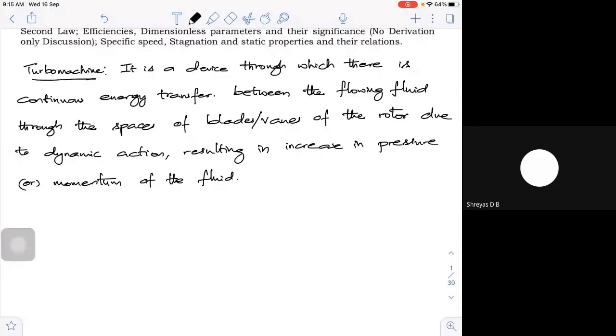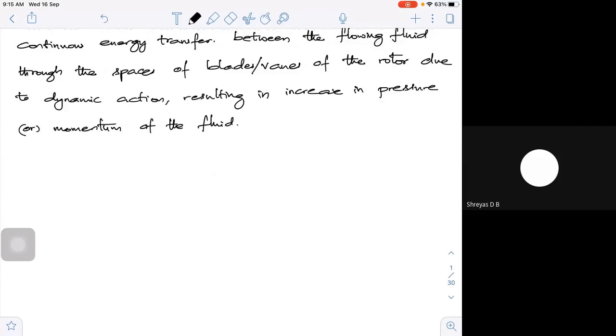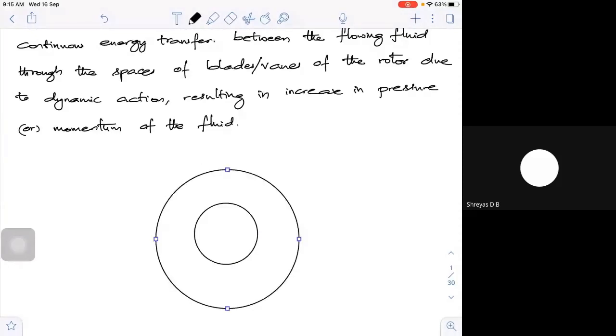What is it actually? A turbo machine is a device or machine in which there is a continuous energy transfer between the rotor and the flowing fluid. Where exactly is the fluid flowing? If I take a turbo machine, something like this, this is my hub, and suppose this is my tip. These are my blades. The fluid is flowing continuously, either from outside to inside or from inside to outside, depending on whether it is a compressor, a pump or a turbine.